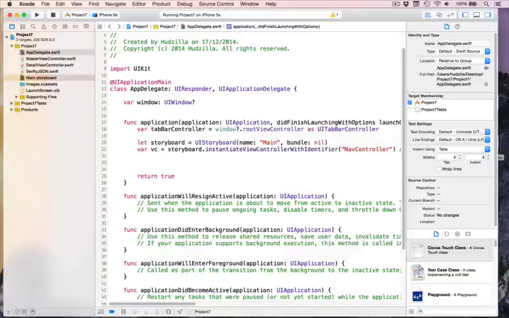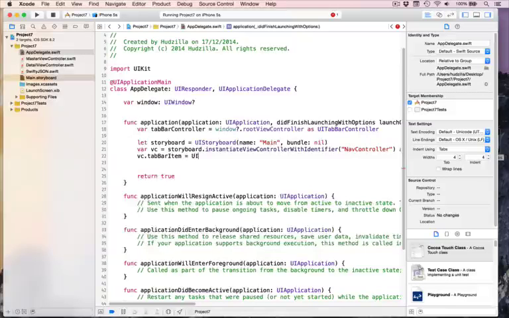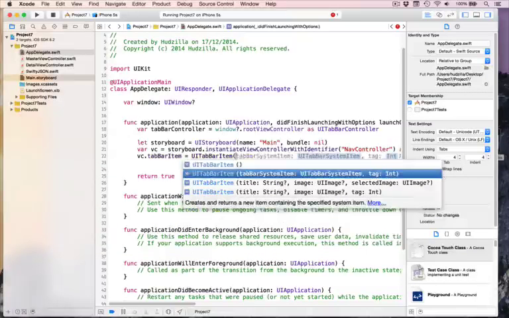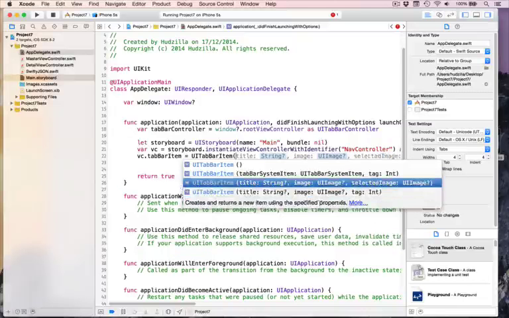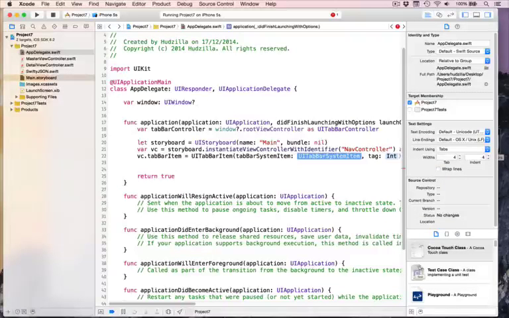Finally, we can give that a custom tab bar item. So we'll use one of the system ones. We'll say vc.tabBarItem equals UITabBarItem, open parentheses, systemItem, or title, if you want to do custom ones down here, but let's face it, the system ones are easier. For systemItem we'll use .TopRated and give it a tag of 1.